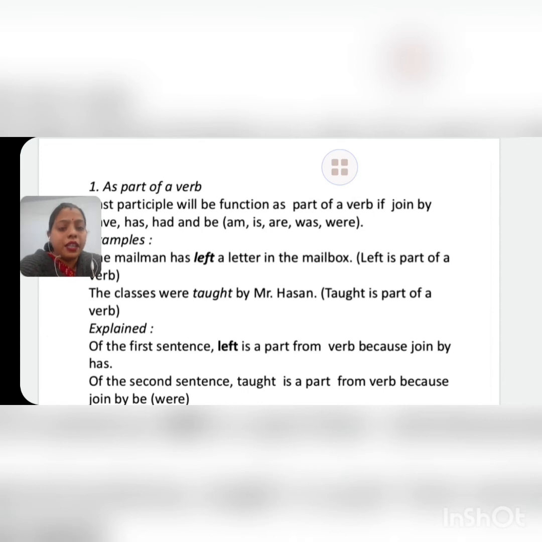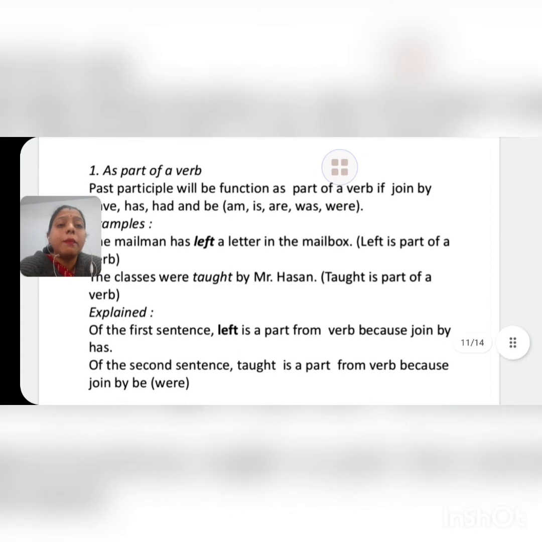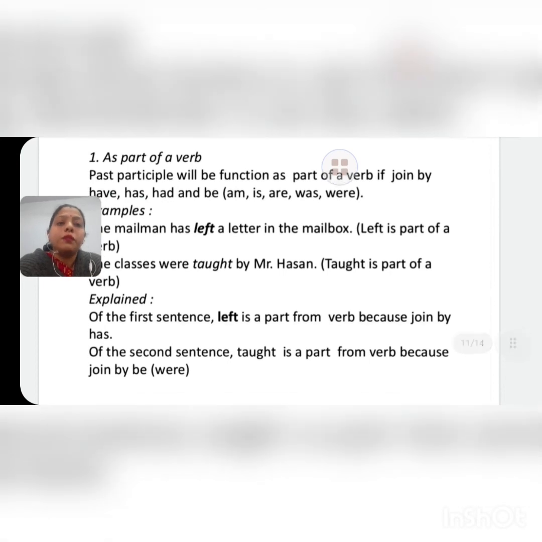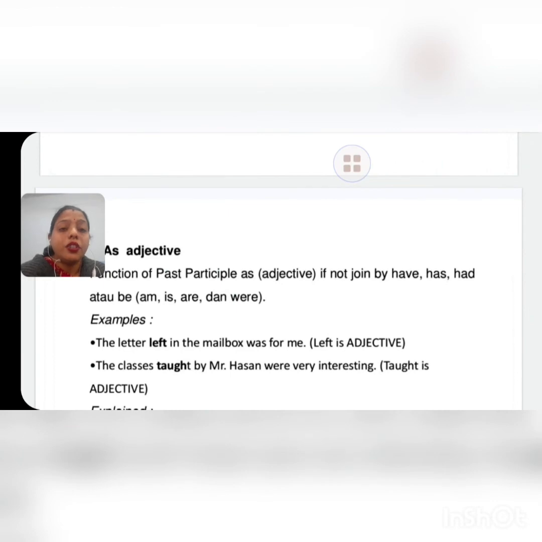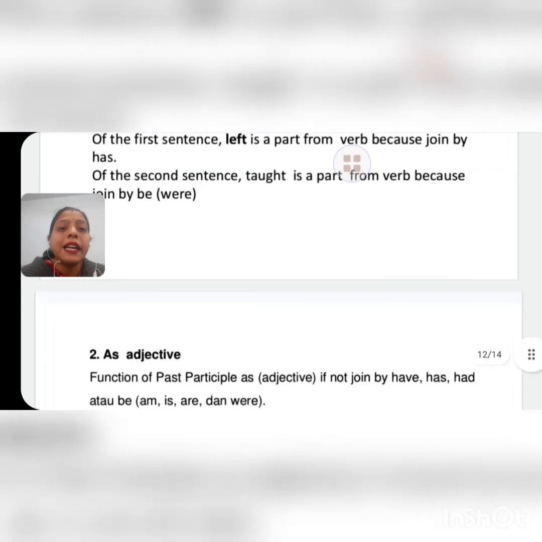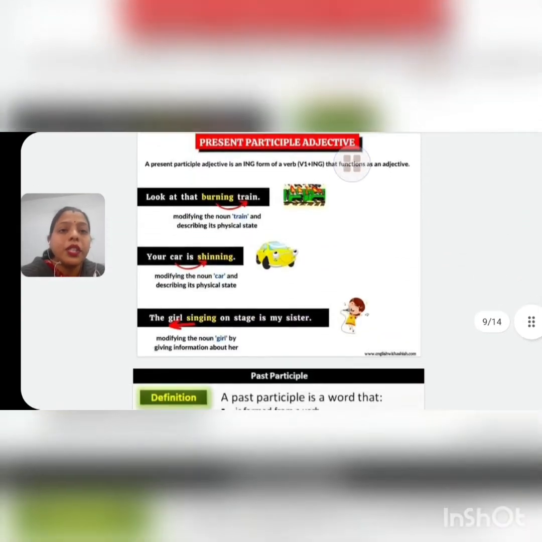See another example. The classes were taught by Mr. Hassan. In this example, taught is a past participle, and children, before taught we use were, which is the helping verb. Okay, so this taught here acts as a verb. Okay, now see another rule. See children, if there is no helping verb just before that past participle, then that past participle acts as an adjective.